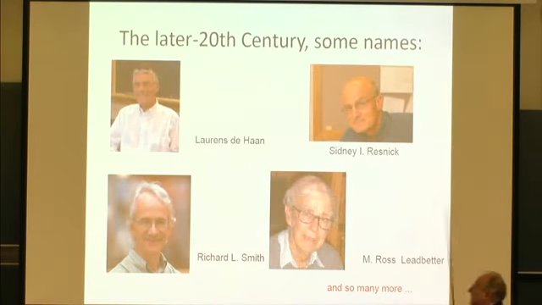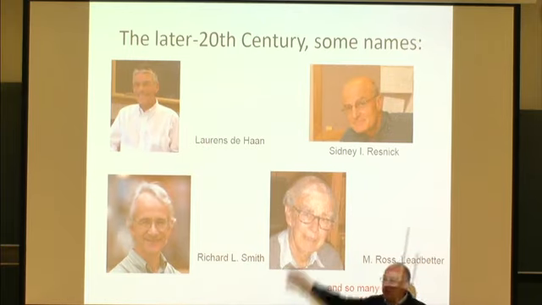And then, of course, the later 20th century, this is a very biased choice, but it's not so biased. I think Laurens de Haan should be one of the absolute fathers of modern extreme value theory on the mathematics. Sid Resnick from Cornell, Richard Smith, previously Cambridge for a short time, and Ross Leadbetter. I'll come back to some of them later on. And of course, there are many more people. But if I had to choose 4 people, these are the 4 that have developed what we are currently using. So all the theorems I've seen mentioned here, all the techniques I've seen here these days, will very strongly be based on work of these 4 authors.